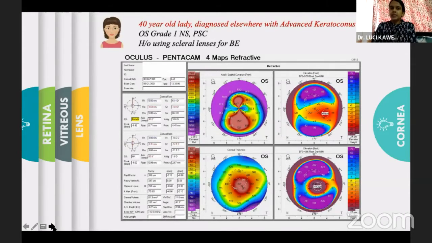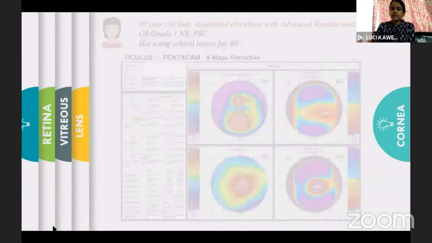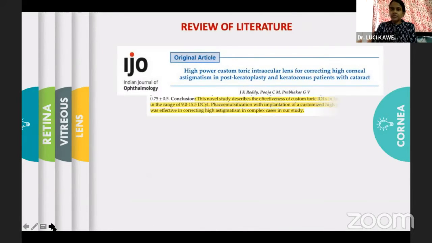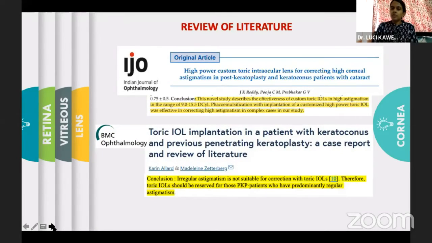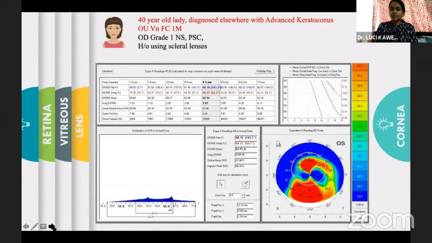This is another case, a 40-year-old lady who had come to us with cataract. She had advanced keratoconus in her eyes, for which she was using scleral contact lenses. She wanted to go ahead with cataract surgery and wanted to be free of glasses. There are enough papers which talk about the use of toric IOLs in cases of advanced keratoconus or post-penetrating keratoplasty, but most of them have reported residual astigmatism after the surgery. So in these cases also, the first question is where to take the keratometry from.